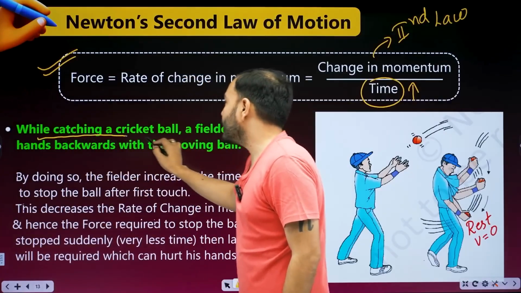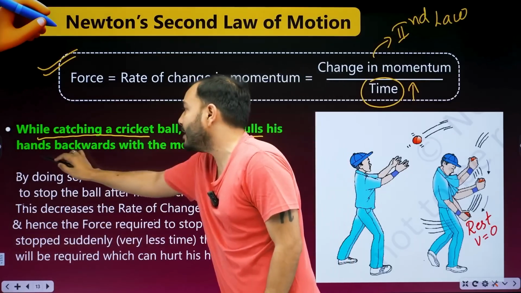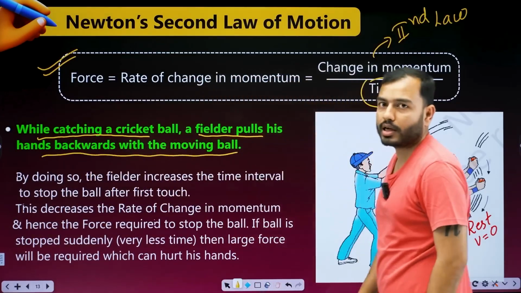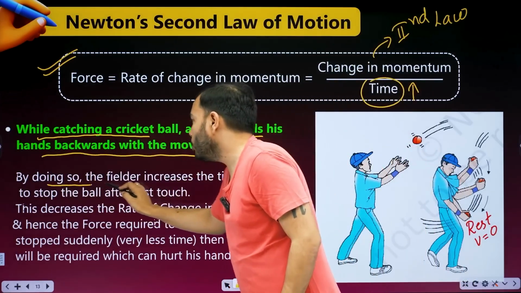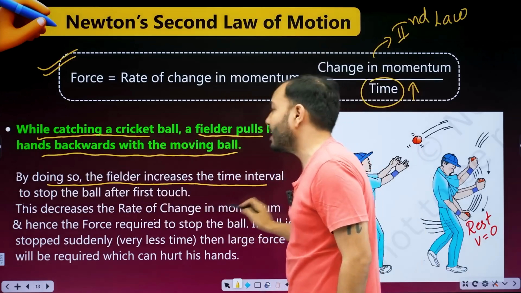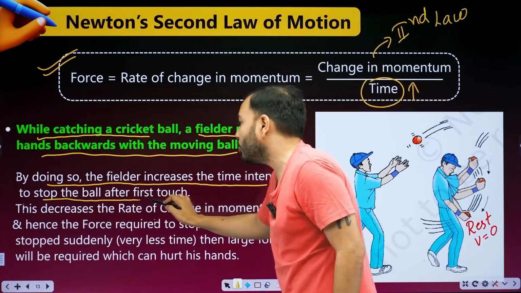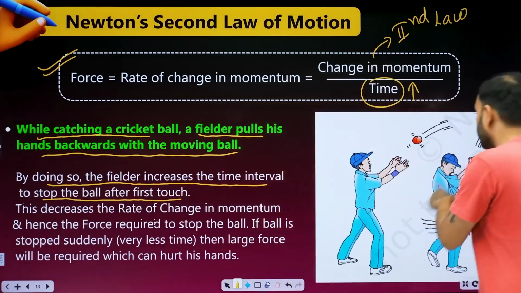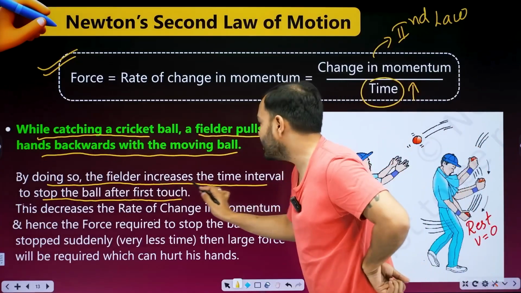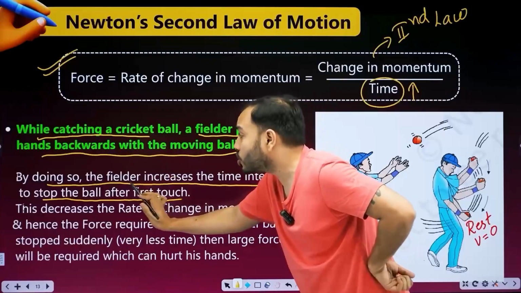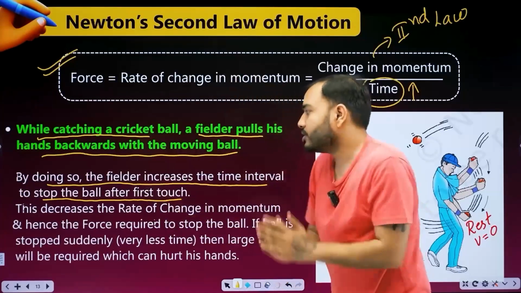While catching a cricket ball, a fielder pulls his hands backwards with the moving ball. What does he do? Brings his hands backwards with the moving ball. By doing so, the fielder increases the time interval to stop the ball after the first touch. Here it was the first touch, and here it made it stop. The fielder increases the time interval to stop the ball.